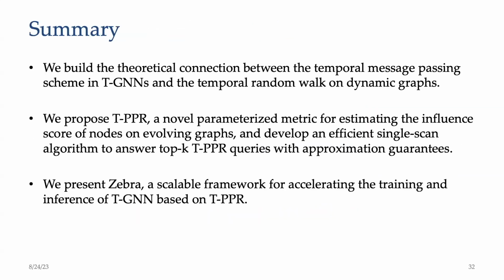In summary, in this paper, we build a theoretical connection between temporal message passing in TGN and the temporal random walk on dynamic graphs, with a proposed temporal personalized PageRank, a novel parameterized metric for estimating the influence score of nodes on dynamic graphs, and develop an efficient single-scan algorithm to answer the top k TPPR queries with approximation guarantees. Finally, we present Zebra, a scalable framework for accelerating the training and the inference of TGNs by solving the top k TPPR queries. Thank you for listening.